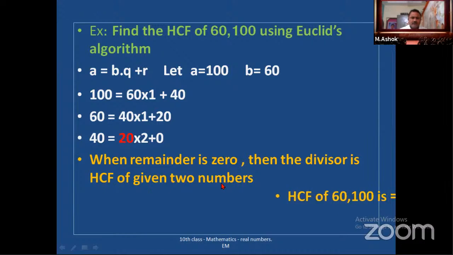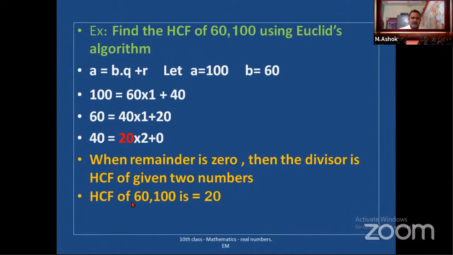So now finally, HCF of 60 and 100 is 20. So in this way we will find the HCF of given two numbers. This question may come in the examination for 1 mark or 2 marks. You have many sums in Do This as well as in the exercise. I will explain one more sum. So this is a way to find the HCF using Euclid's algorithm. Okay, children. Move to next slide.